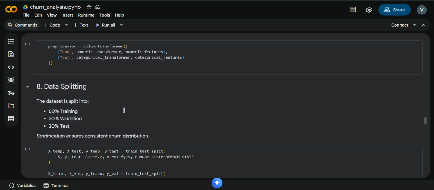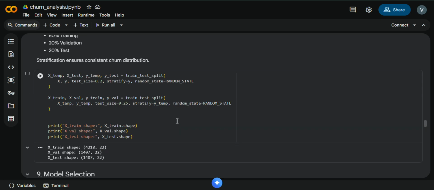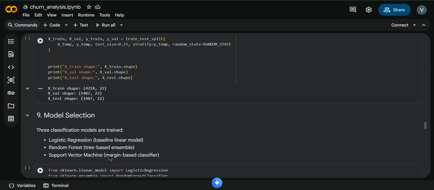So the next step is data splitting. The dataset was split into training, validation, and testing sets in the ratio of 60 to 20 to 20. I used stratified splitting to maintain the same churn distribution across all the splits. This approach ensures fair model evaluation and prevents bias caused by class imbalance. Here in the code you can see that the data has been split into three different sets, and the shapes of X train, X validation, and X test have been printed for better understanding.